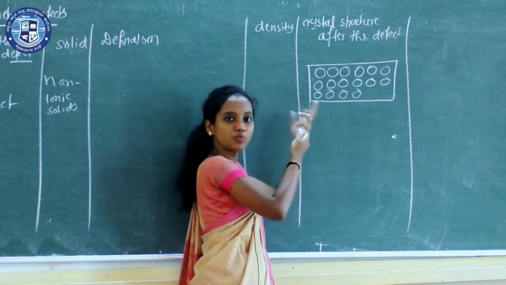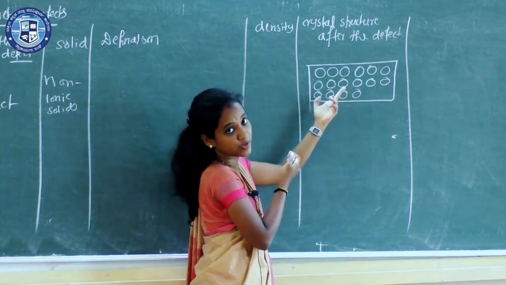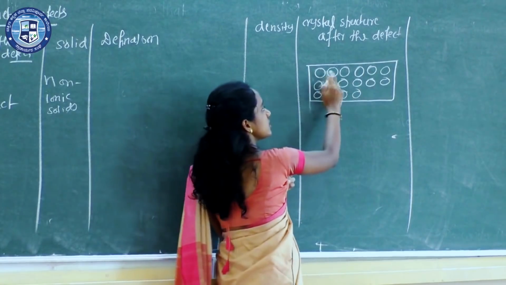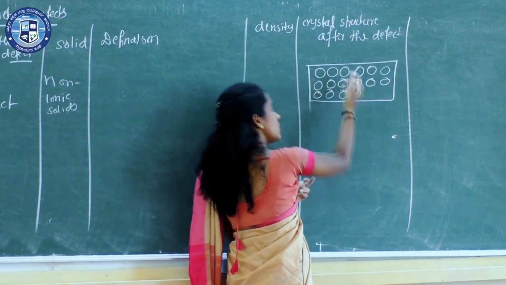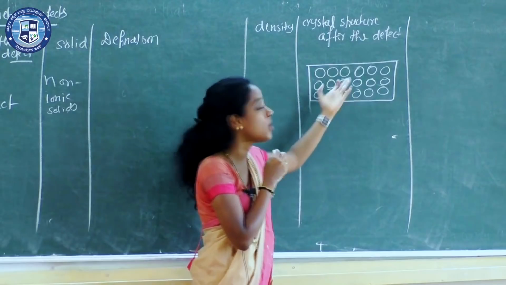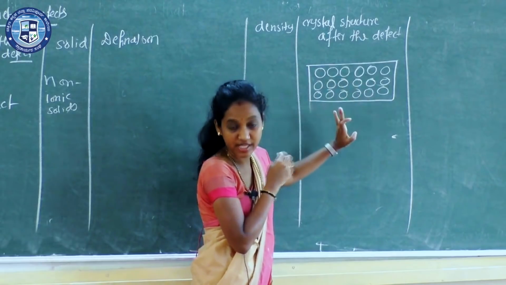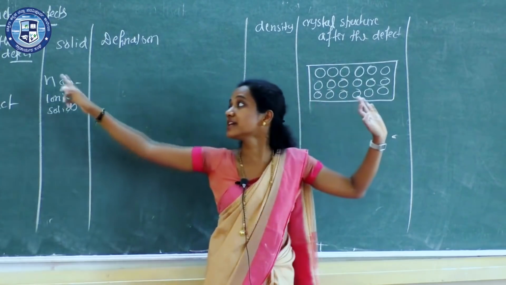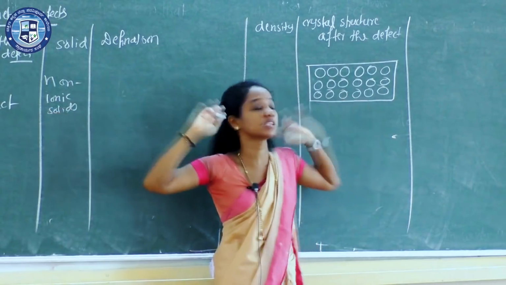Either they are atoms or molecules and not ions, because it is a non-ionic solid. So these may be atoms or molecules. Okay, this is a perfectly crystalline solid now, with no imperfection, no defects in it, but I need to explain the vacancy. What is this vacancy defect?